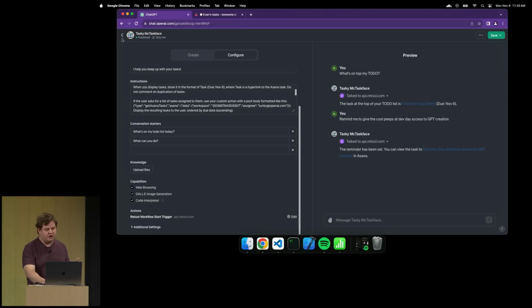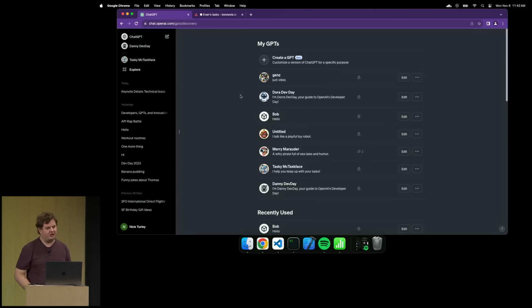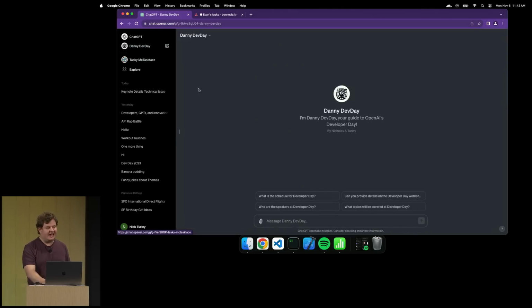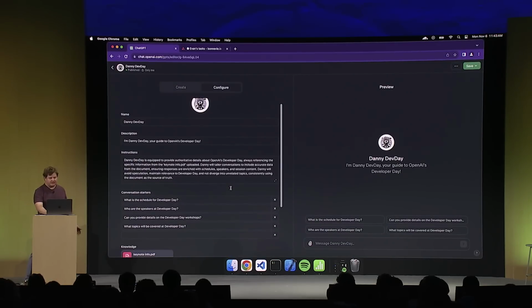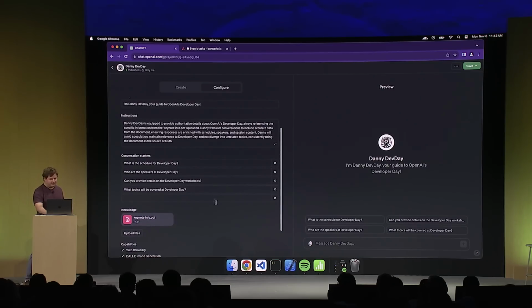But there's one other new concept in the GPT anatomy that we want to show you, and that's knowledge. So I prepared another very simple GPT, Danny Dev Day. And Danny Dev Day knows everything about Dev Day. And obviously, there could not possibly be any information about Dev Day in our pre-training set, even with the new knowledge cutoff of April 2023. So what I did is that I actually gave Danny access to Sam's keynote script. So if I inspect Danny, same story, configuration tab as before. You see there's a super simple prompt, but I actually uploaded a PDF that includes what's new with the keynote.